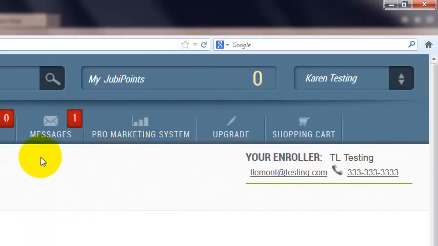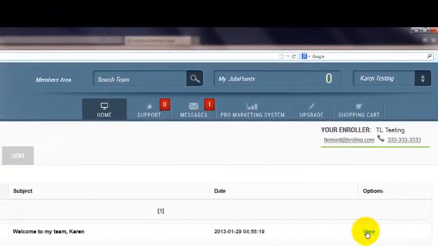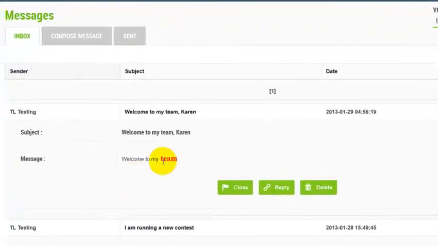And will you look at that? Now when Karen testing comes into her system, she sees right here there is a message. Let's see who the message is from. So we click on there, and there we go. I know we've done some other testing before, and so here's a message from sender TL testing. That was the account that we were sending the message from, and the subject says, welcome to my team, Karen, and we can click here to view. And we'll see here's the message, welcome to my team.